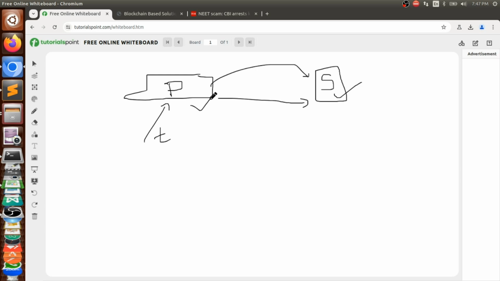For that, what we do is, when teachers set up a paper, let us take that this is a PDF that is being set up by the teacher. So let us take paper 1.